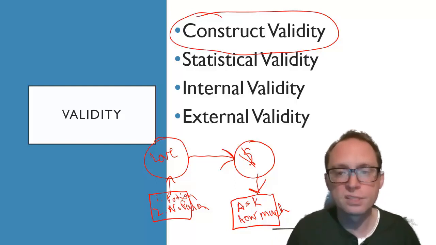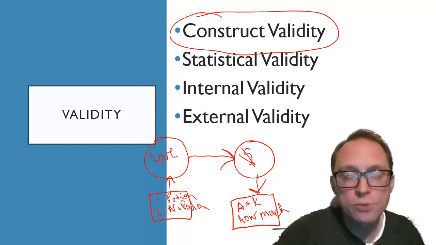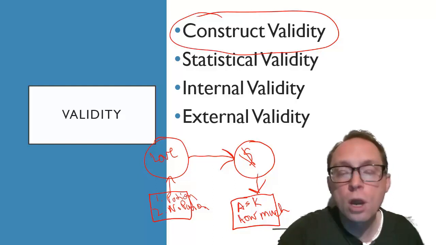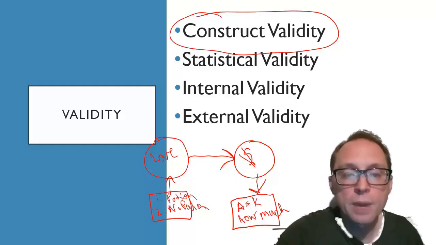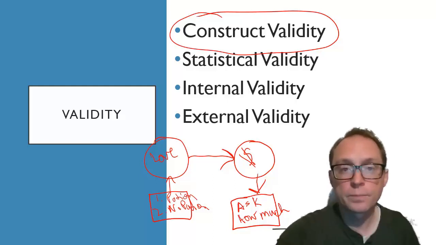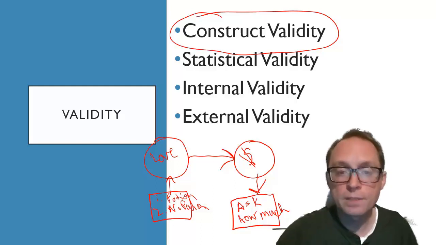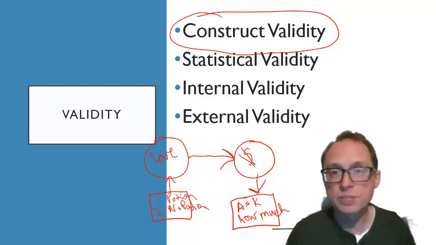What if my love potion doesn't work at all, right? If my love potion doesn't work, then I'm not actually changing the conceptual variable of love. I have low construct validity. Why? Because my operationalization is not effective with my conceptual variable. My love potion doesn't work, then I'm not manipulating what I claim to manipulate. That's low construct validity. The other form of construct validity that we have in this example is this. Does asking how much money did you spend on somebody, is that a really good measurement of how much you actually spend?